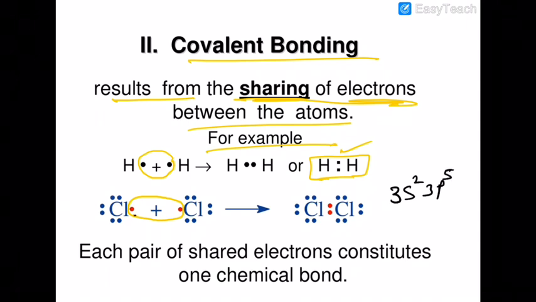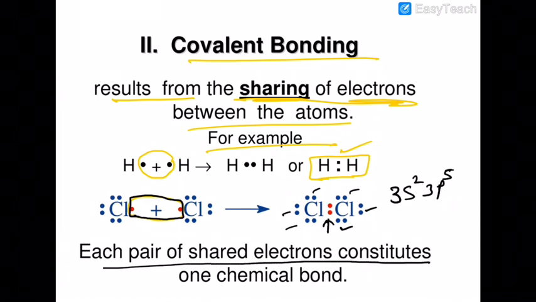So this is the unpaired electron, and it is being shared, and this is the bond pair. The red dot is the bond pair, the blue dots are lone pairs. Each pair of shared electrons constitutes 1 chemical bond. Each pair, this red bond, is also a pair. The shared pair lies in between the 2 atoms, not confined to only 1 atom.